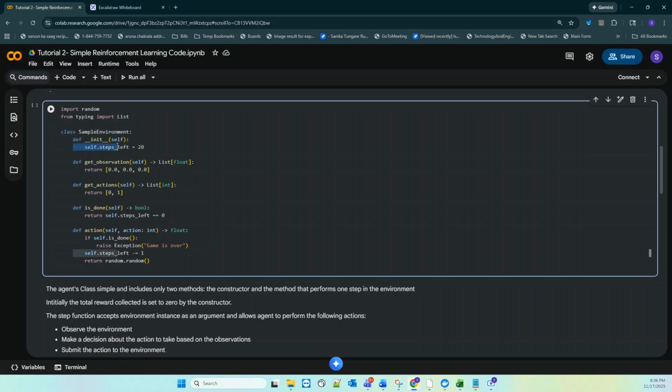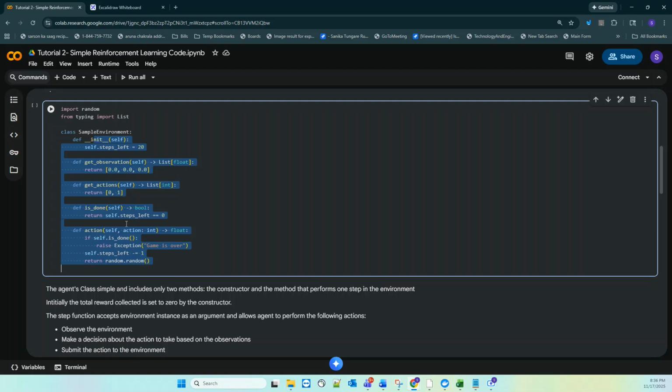It defines the constructor with steps. Init is a constructor, called to set the number of episodes of that particular event. Then we have the get observation method, which gives the current environment's observation to the agent. Other methods are very self-explanatory: the actions method, whether it is done or not, how many steps are left, and the action. If there is any exception, we say the game is over, and accordingly we decrease the steps. The action always gives rewards, and those are random rewards. So this is a sample environment.